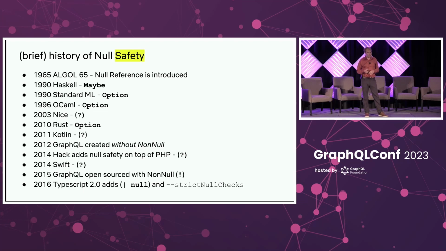And there's other languages coming along the way. And so for the client, now we have Swift, which gives us good null safety. Kotlin, which I think has excellent null handling. And TypeScript. But TypeScript, it wasn't actually until 2016 with version 2.0 that TypeScript added a union of null and the possibility to have strict null checks.